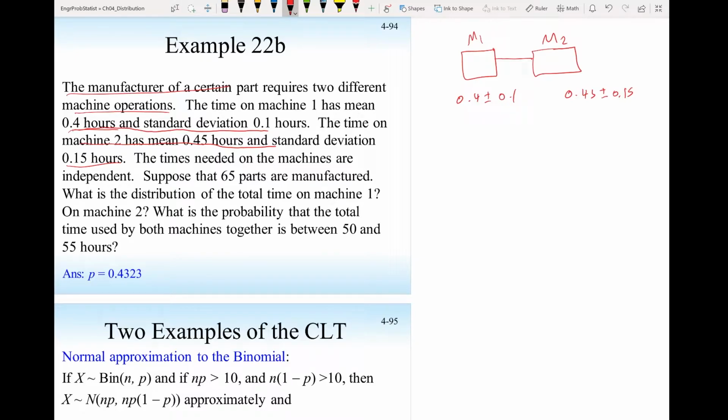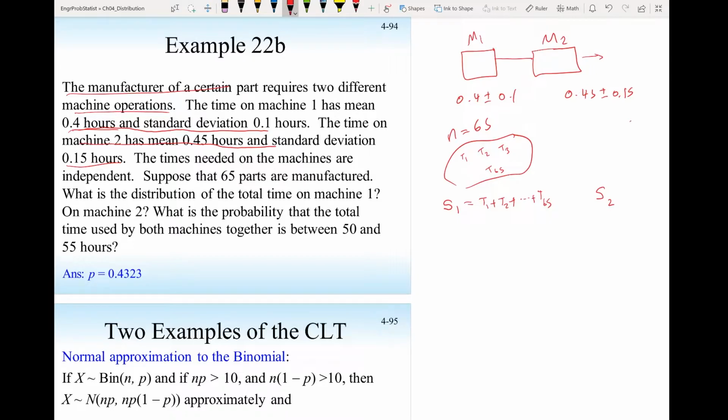Suppose that 65 parts are manufactured. So this machine produces parts, and we took a sample of n equal 65. What is the distribution of the total time on machine 1? So we want to know the distribution on machine 1. Let's call that S1, and the total time on machine 2 we need is S2. If I represent this as the time for part 1, this is the time for part 2, part 3, all the way to part 65, then S1 is the total time, so that will be T1 plus T2 plus up to T65.